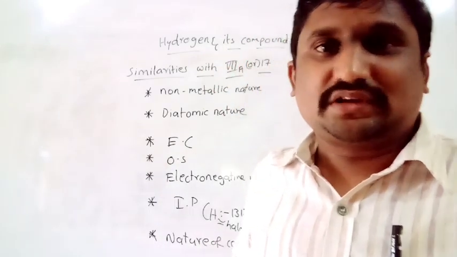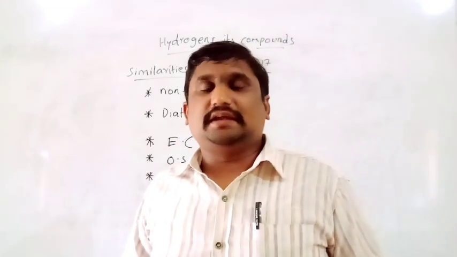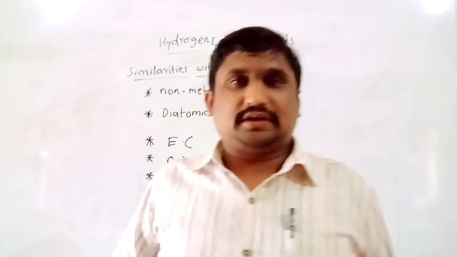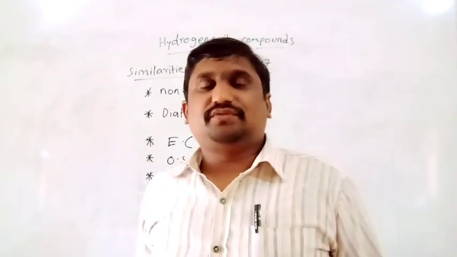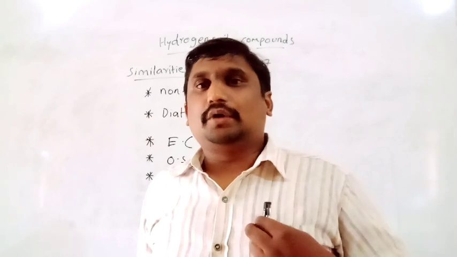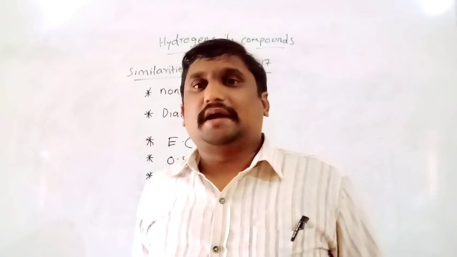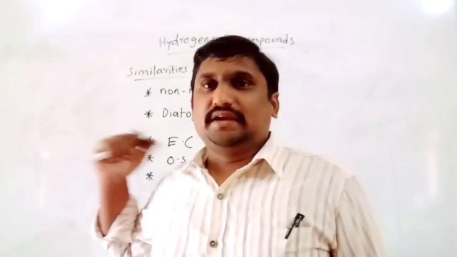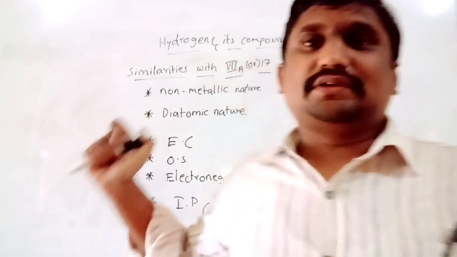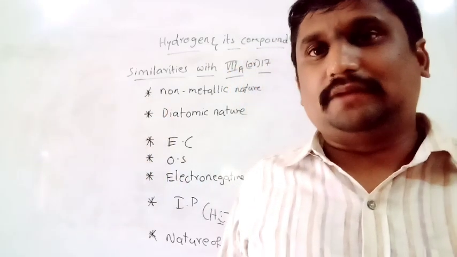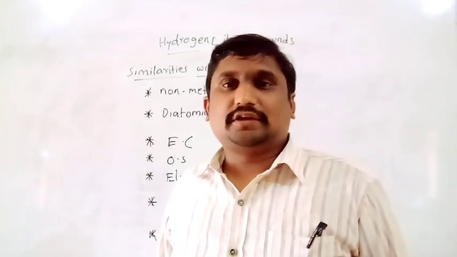That's why hydrogen is the only element that does not have a fixed position in the periodic table. Except hydrogen, all the remaining elements have fixed positions.